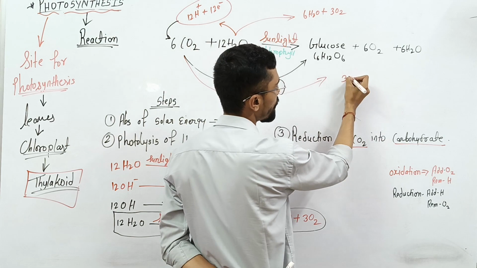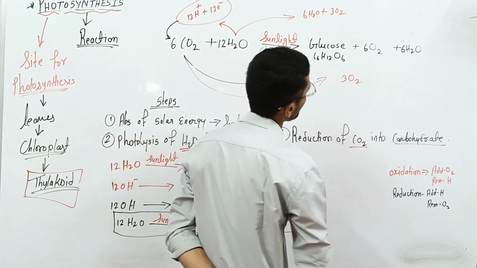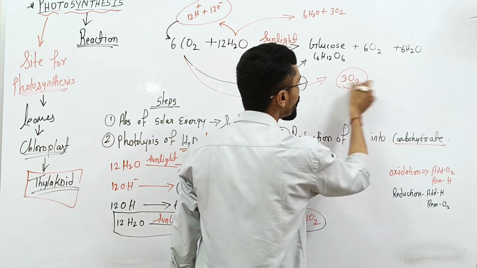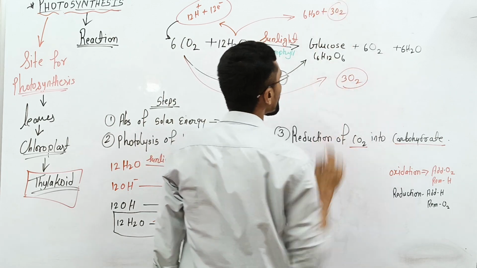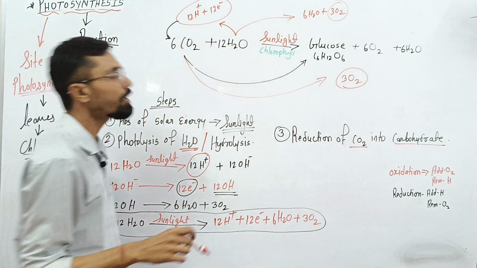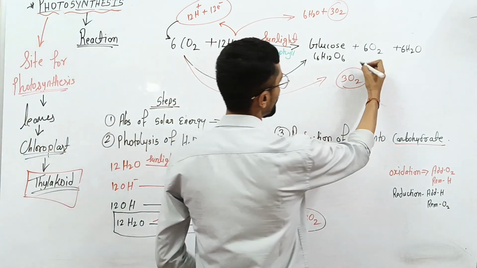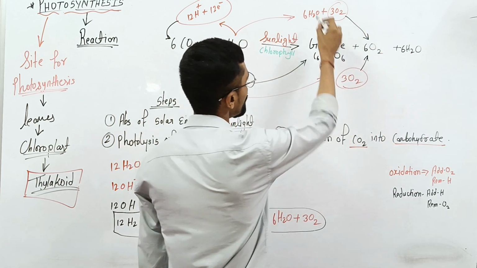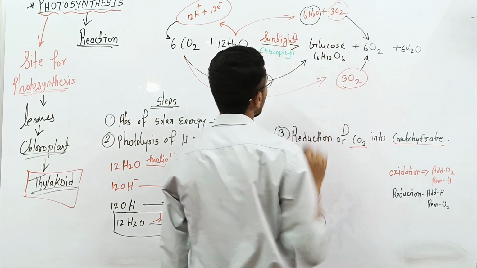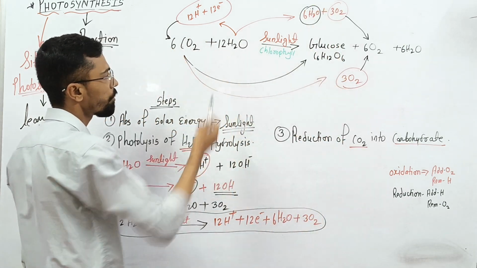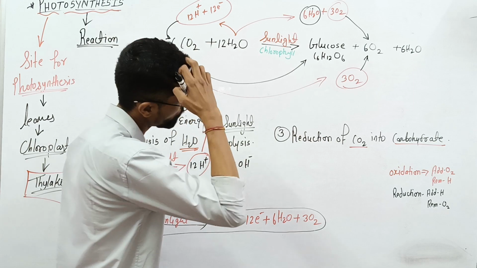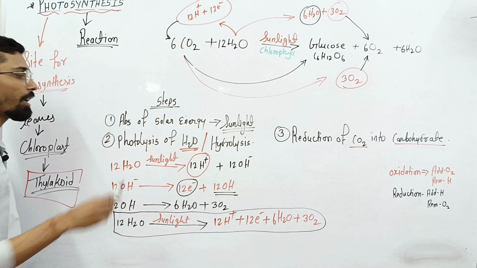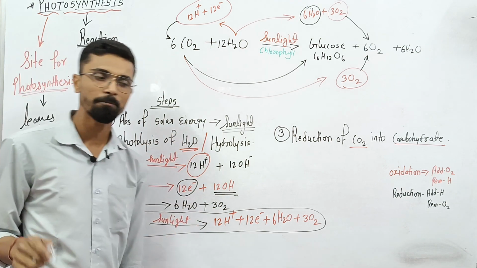And that 6 molecule of oxygen, they form 3 molecules of O2. So here if you see, by adding this 3 molecule of O2, they form what? 6 molecules of oxygen. And as you see here, this 6 molecule of H2O is formed from the 12 molecules of H2O in the process of photolysis. So this is all about the steps, along with how photolysis or hydrolysis occurs in presence of sunlight.